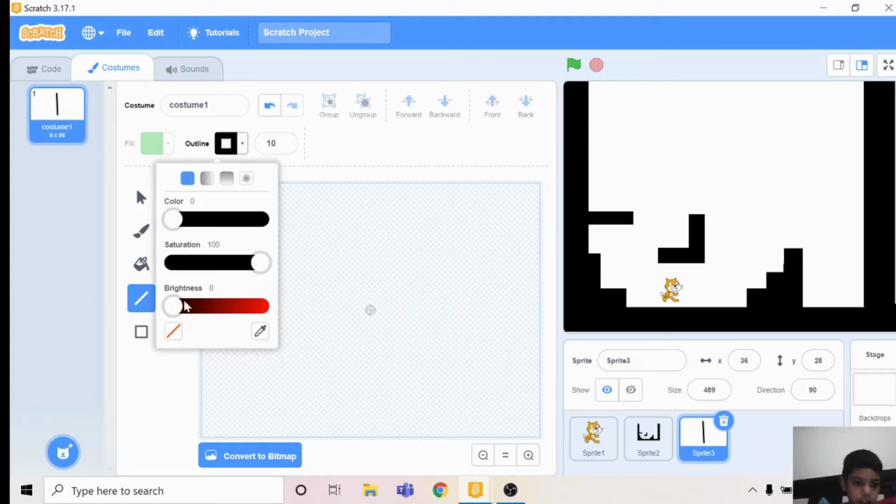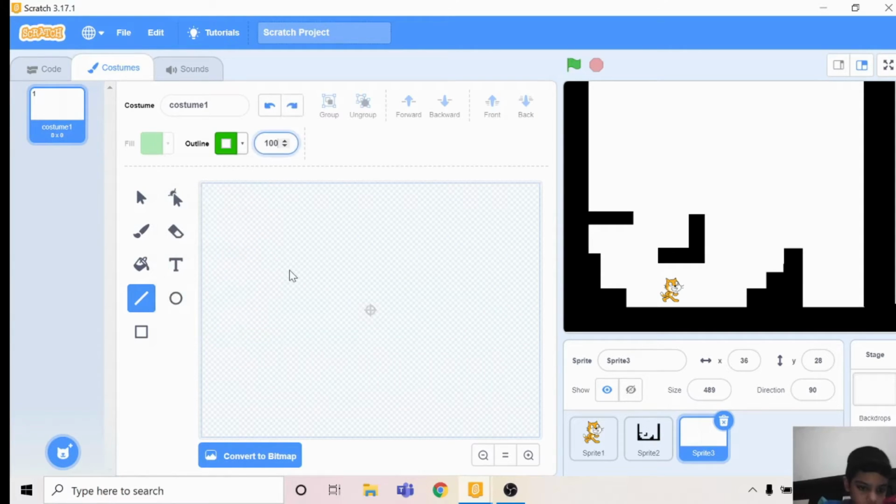Then an outline. Just take this out. After that is done, you can draw a line like this.